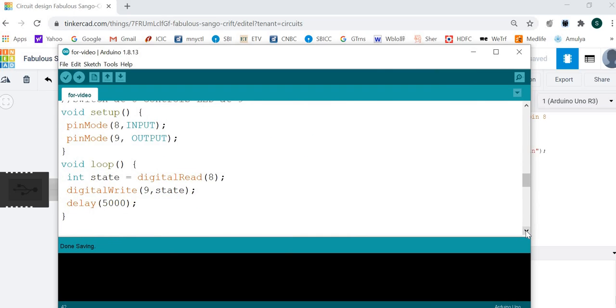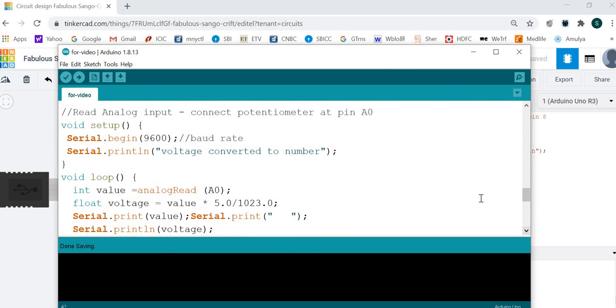Analog input data will be coming from some potentiometer, thermistor, or LDR. So let's use a potentiometer, whose output is connected to A0, and from A0 the analog voltage value will be read and displayed. This displayed value is in the range of 0 to 1023. From that, voltage can be calculated as 5 volts corresponding to 1023. So the incoming value corresponds to what voltage? That voltage can also be printed.